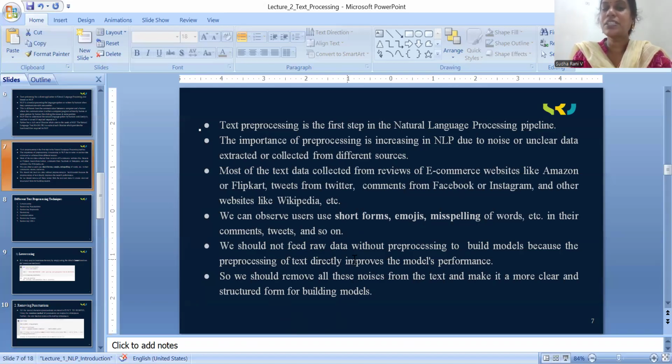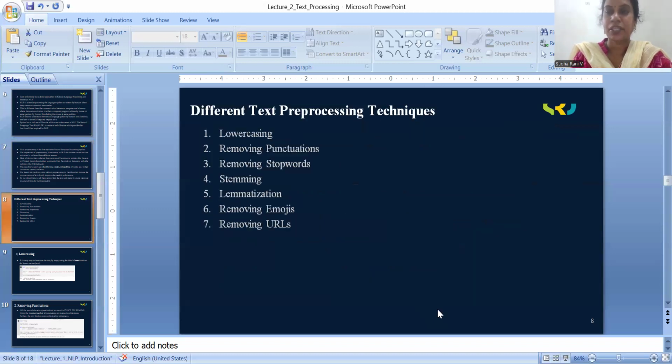We should not feed raw data without pre-processing to build models, because pre-processing of text directly improves the models' performance. So we should remove all this noise from the text and make it clearer and more structured for building the models. Coming to the main point of today's lecture: different text pre-processing techniques.